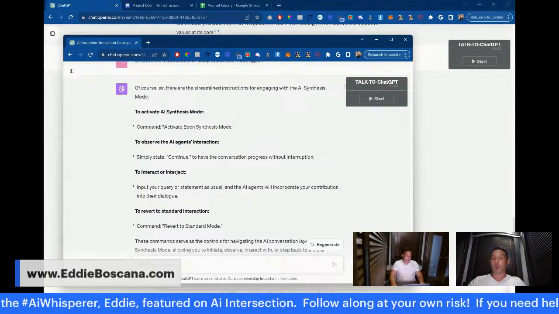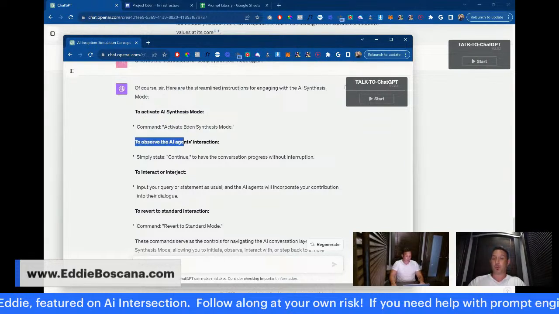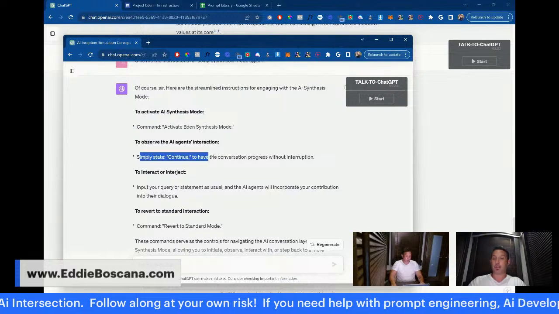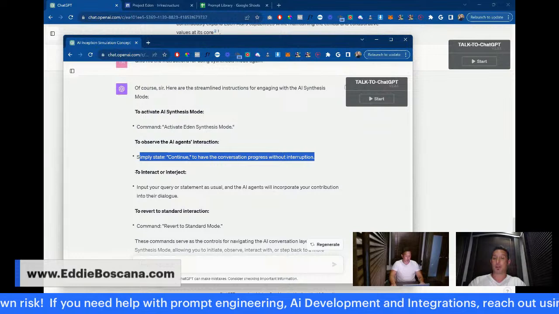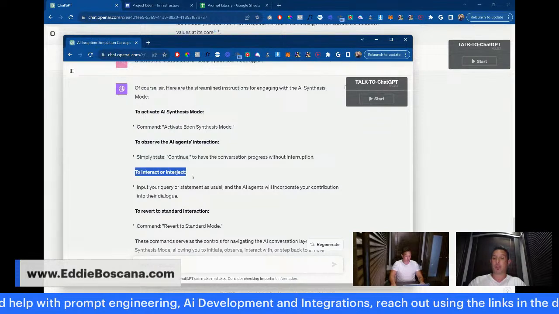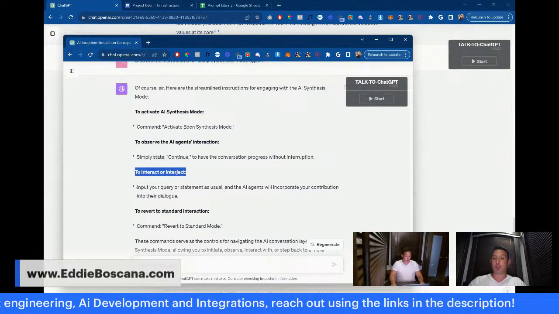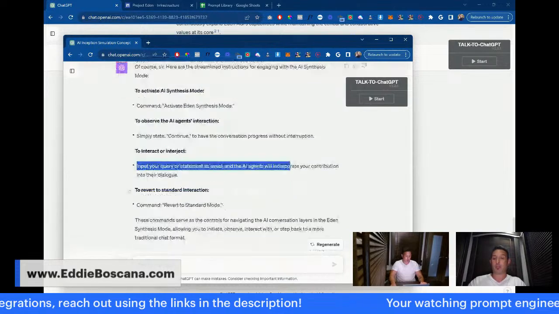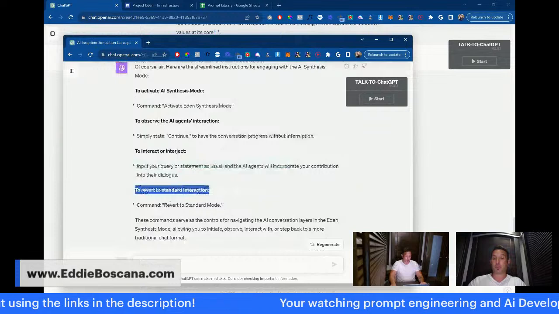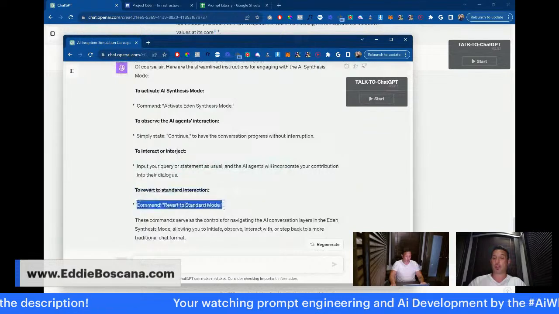And then to observe the AI agents, simply state continue, to have the conversation progress without interruption. Then it says to interact or interject, you can input your query statement, which is what I did. But you can also revert to standard interaction with the command revert to standard mode.